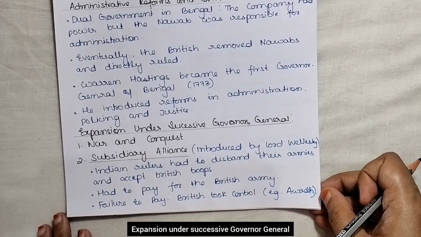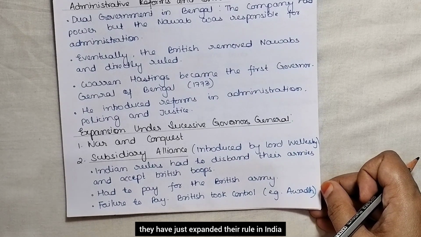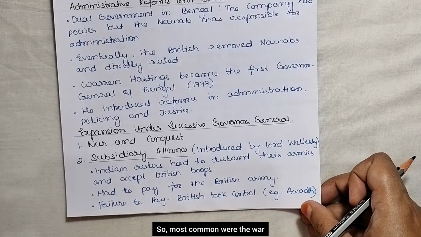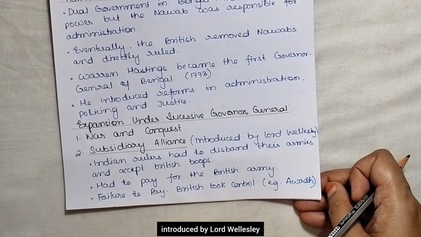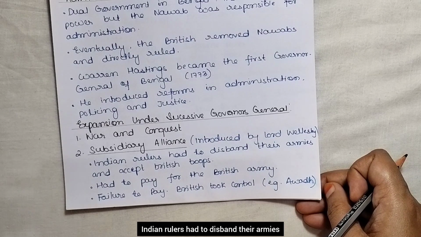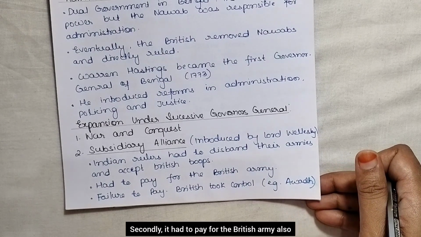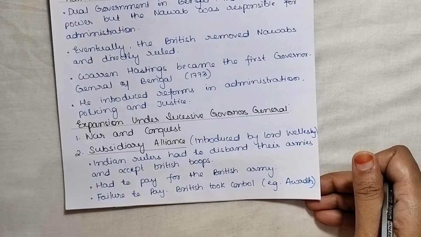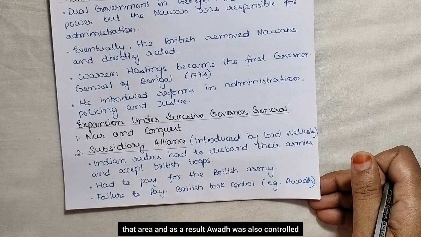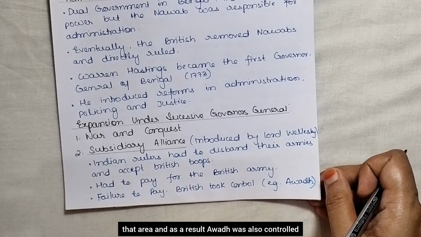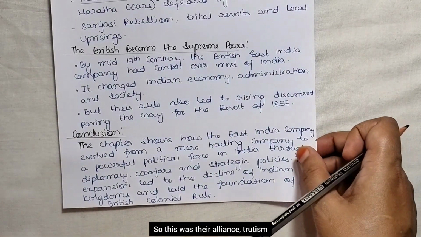Expansion under successive Governors General: how some Governors General of the British expanded their rule in India. The most common means were war and conquest, and secondly, the subsidiary alliance introduced by Lord Wellesley. According to it, Indian rulers had to disband their armies and accept British troops. Secondly, they had to pay for the British army also, and if they failed to pay, the British would take control of that area. As a result, Awadh was also taken over by the British. So this was their alliance treaty.